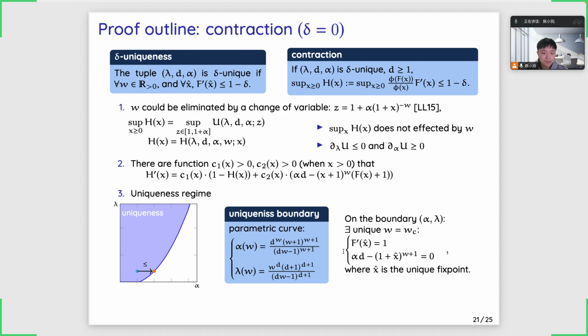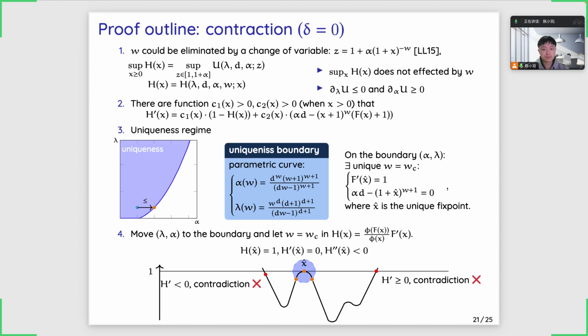And here, a different statement of this parametric curve actually makes everything work together. It says that for every lambda, alpha on the boundary, there is a unique w such that the fixed point, alpha, d and w would satisfy this system. The first equation of this system actually means the derivative at the fixed point of the recursion f is exactly 1. And the second equation in this system has a very similar form to this function in f prime, in h prime.